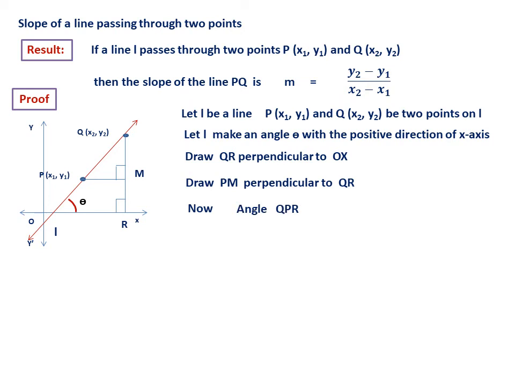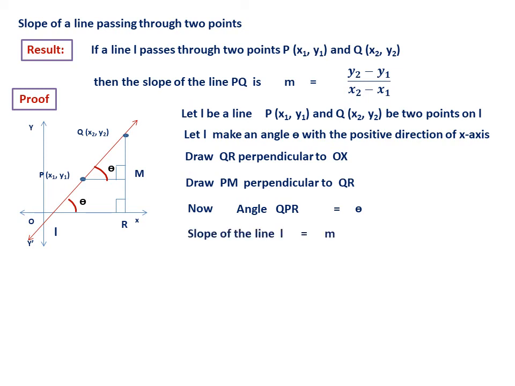Now angle QPM equal to theta. You can check here, angle QPM equals theta because PM is parallel to the x-axis. Therefore angle QOR and angle QPM both should be the same, by the parallel line property, corresponding angles. Therefore angle QPM equals theta. This is a very simple geometric property.